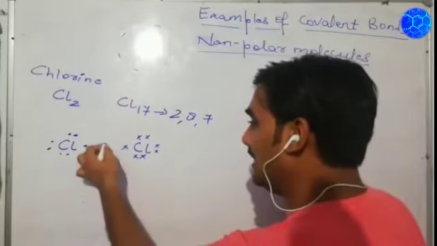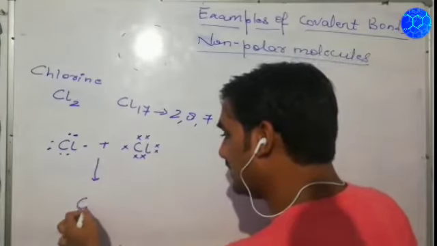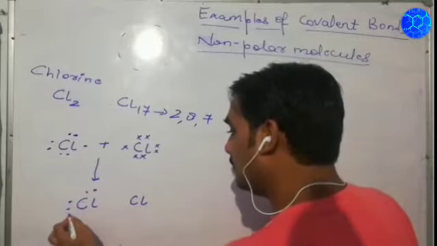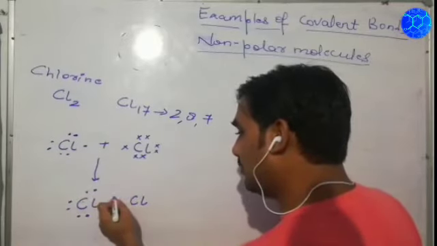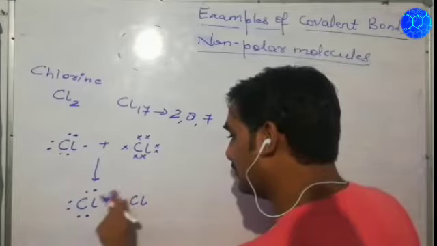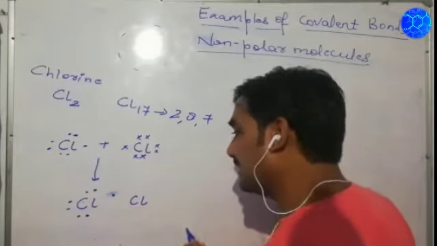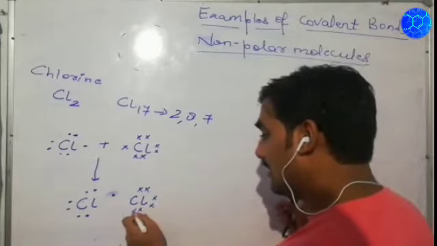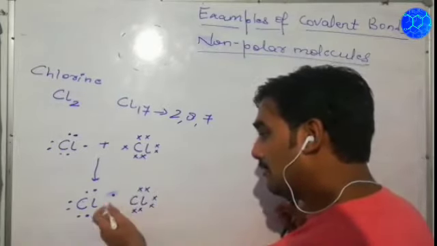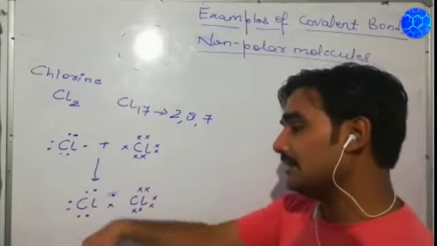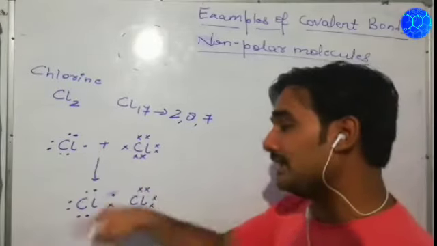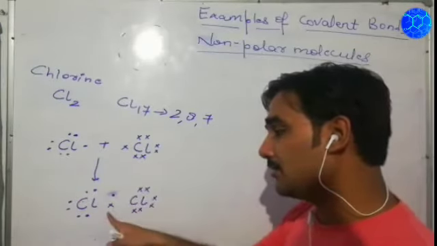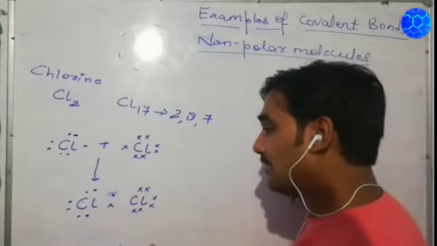So what will happen in this condition is that both Cl will be contributing 1, 2, 3, 4, 5, 6, and this electron will come in the center, right, in the middle. And here also, 1, 2, 3, 4, 5, 6, and this electron will come in the center. Now we can see that both these atoms have shared an equal number of electrons. This has shared 1 electron, and this atom also has shared 1 electron.